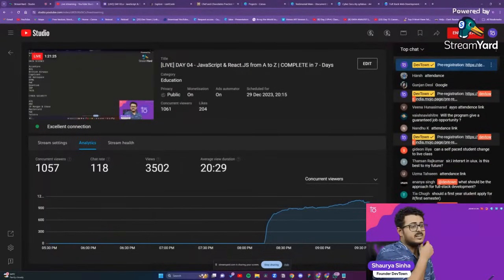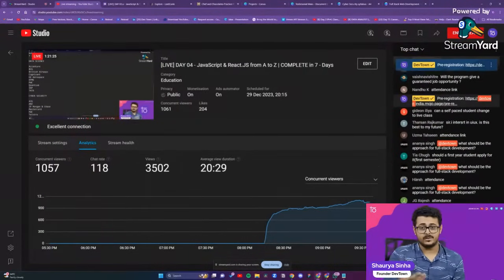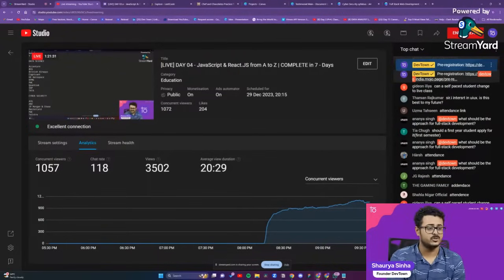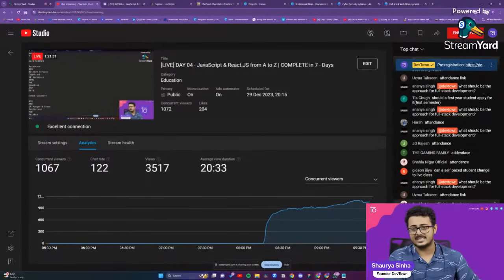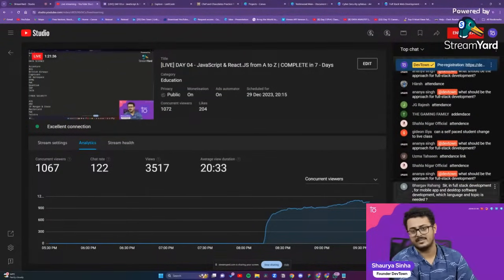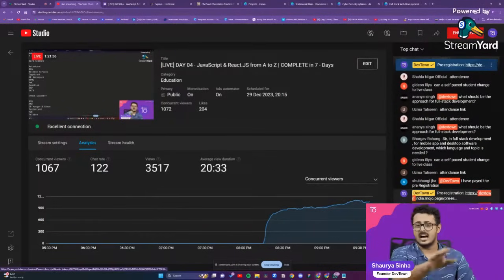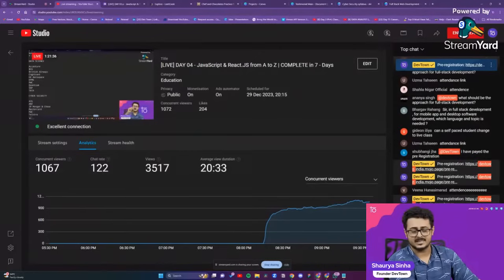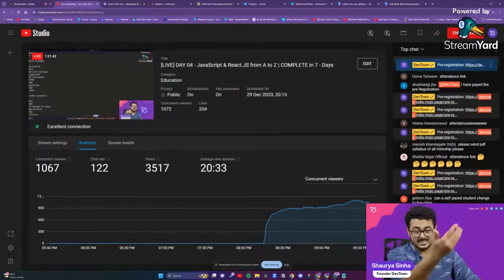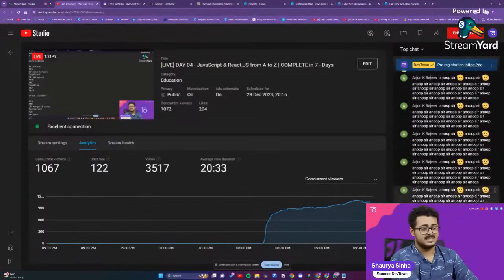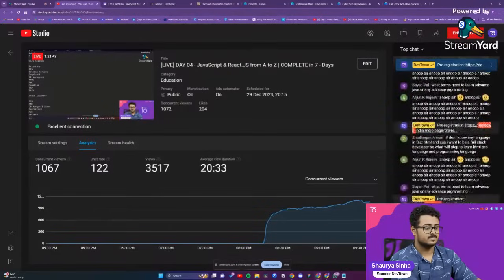So, will the program give a guaranteed job opportunity? If you're going for full stack, we have 100% placement, so you don't have to worry about that. In data science, we have 96%. In cybersecurity, we have 82%. I'm being very frank with our numbers so that you guys are not misled about anything. Even then, if you choose something, we'll give our best. That's all that we can do, right?